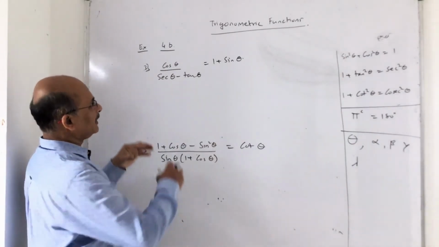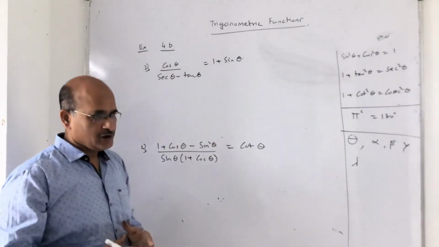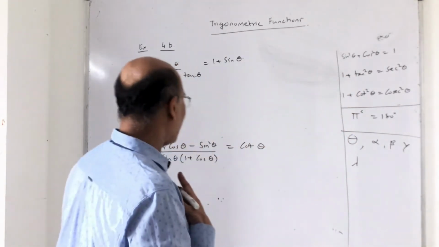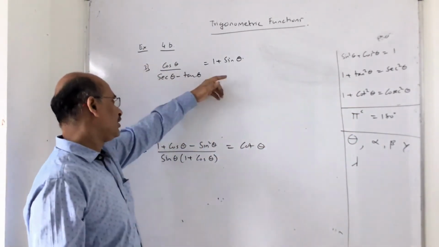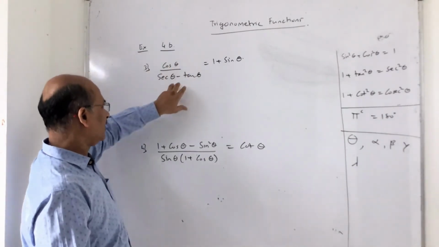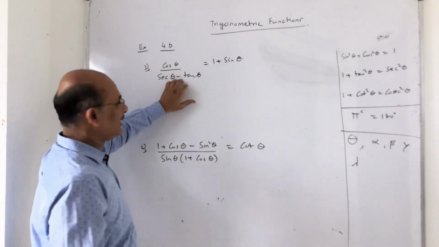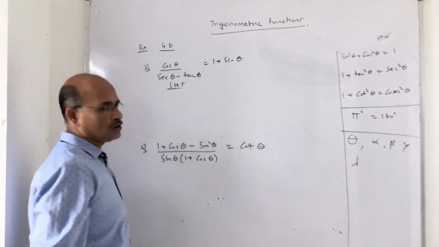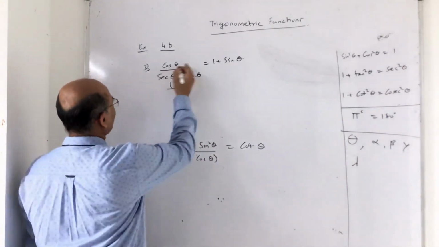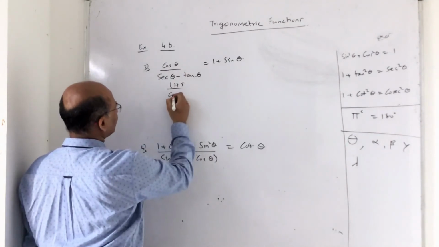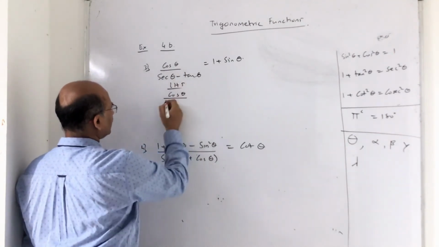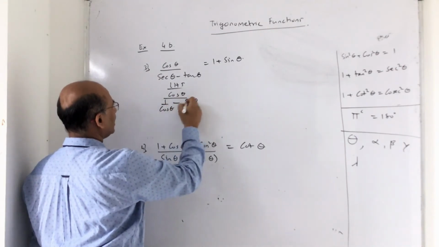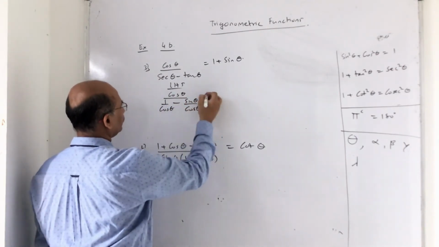Basically remember, whenever a proof is put in front of you, just think as a student what you are going to do. As a student, I will do LHS equal to RHS. But when I see the LHS, there is a lot of complexity here. So if I talk about LHS, I will convert into sin and cos. That's the best deal you can do. So what happens over here? Cos theta as it is already there. So this is nothing but 1 upon cos theta minus sin theta upon cos theta.